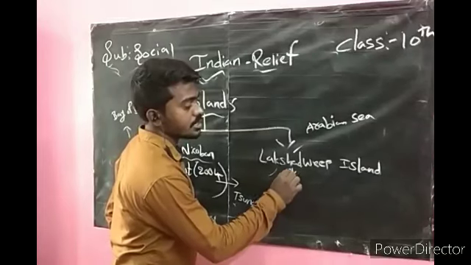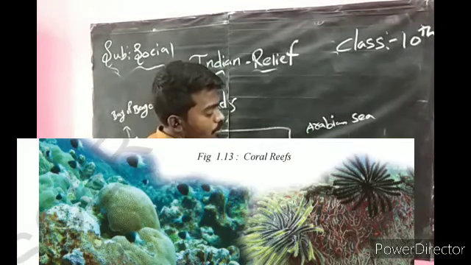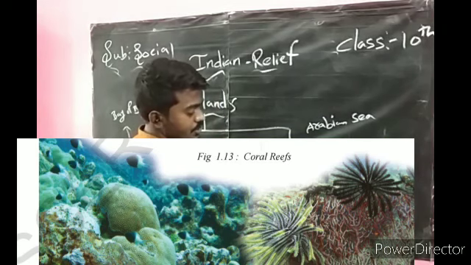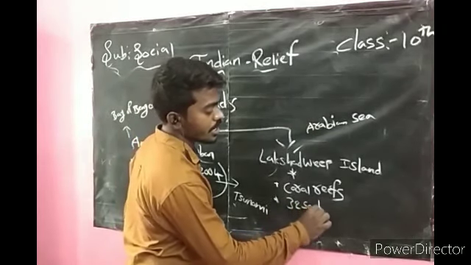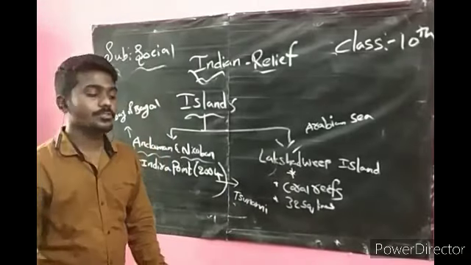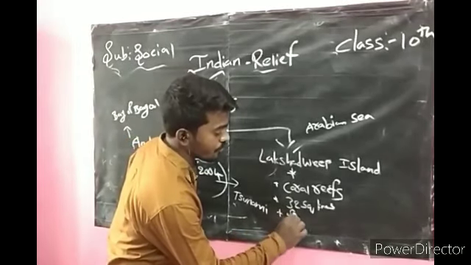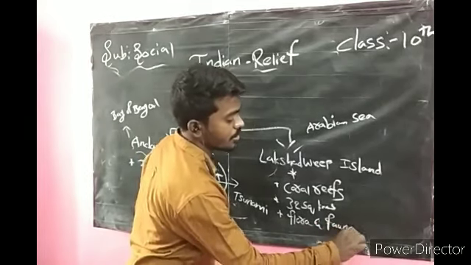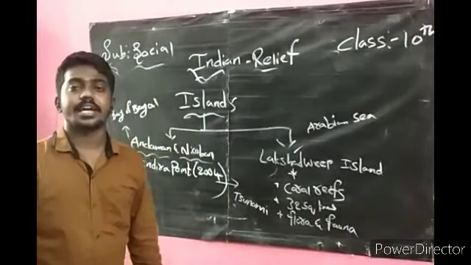This island is very important for coral reefs. It has only 32 square kilometers. These Lakshadweep Islands are famous for flora and fauna, meaning plants and animals.